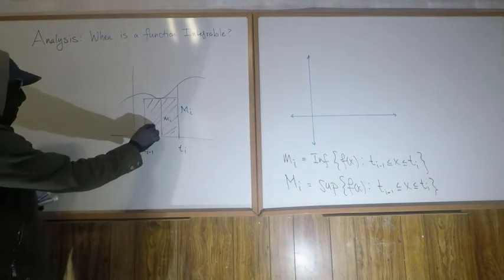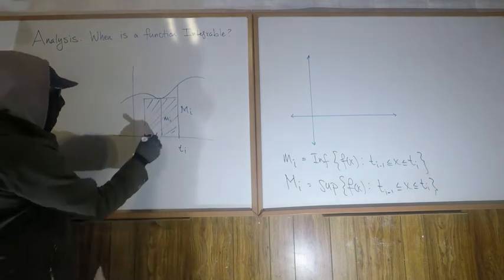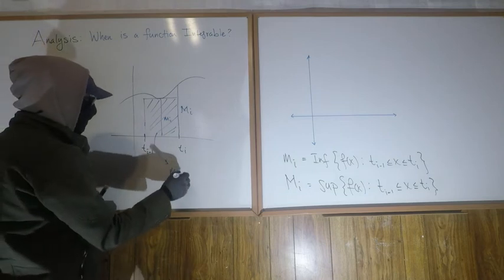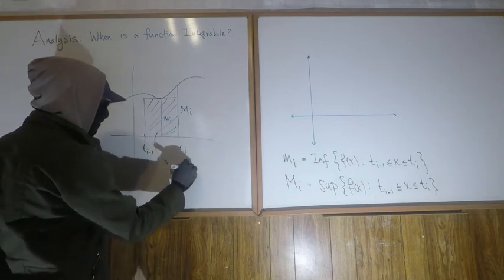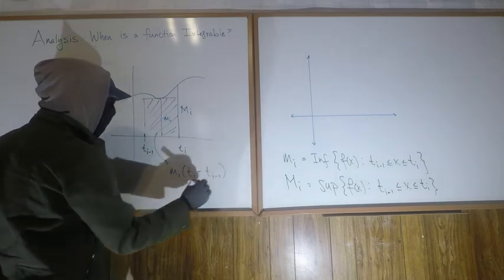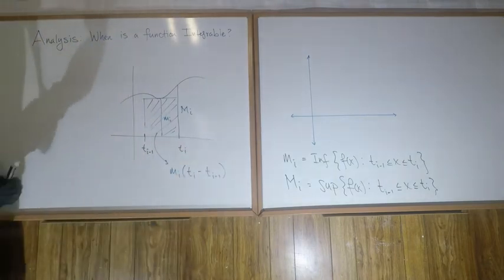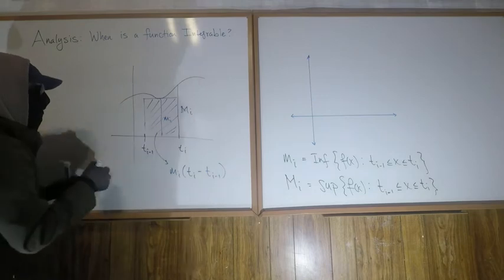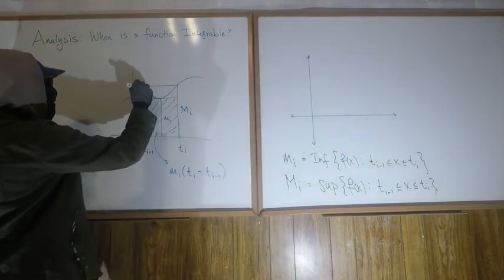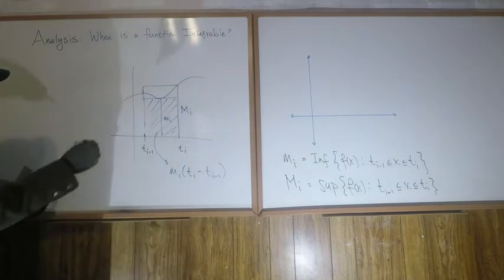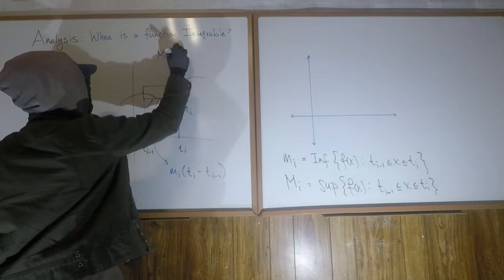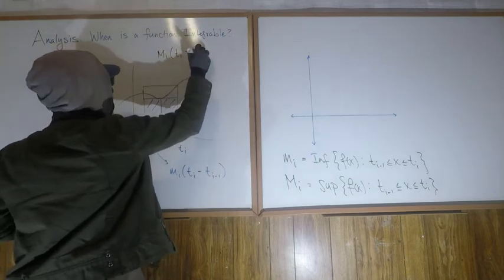Now, let's find the area of this rectangle. The area of this rectangle is little m sub i times t sub i minus t sub i minus 1. And correspondingly, the biggest rectangle that we could find in here is going to be this rectangle, and it will have area capital M sub i times t sub i minus t sub i minus 1, right?